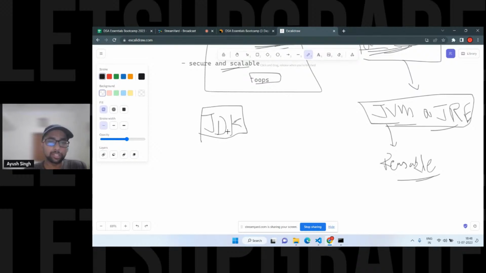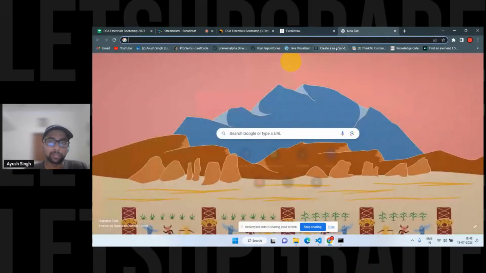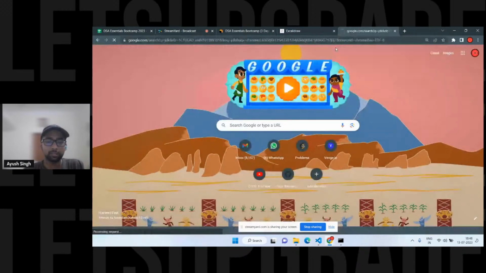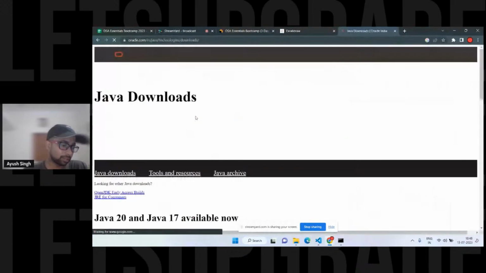Let's quickly see about JDK, right? The installation part, because it is there, so I have to cover this part. For those who don't already know how to run a Java program, right? That's one of the basic questions. Okay, so the question is how to run the code. If you have already set up, I'm not going to take much time. Just search for JDK. I'm just telling this for those people who don't already know about the JDK, right? Maybe you already know about this.